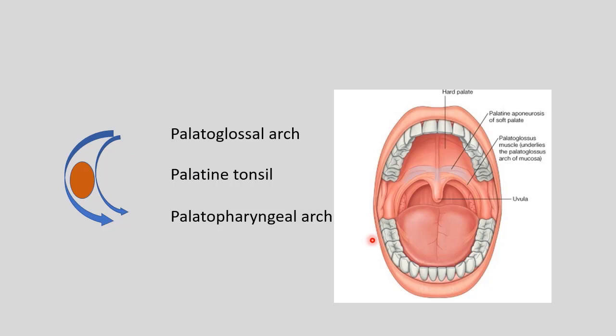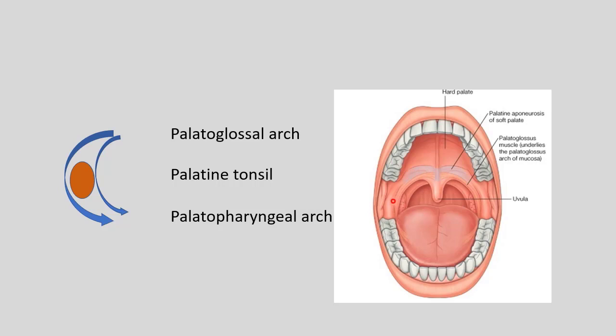Palatine tonsil is the most active mucosa associated lymphoid tissue because of its location. It is located in the fossa between these two arches, and the contents or the food material which gets collected here serves as best for sampling antigens. The palatine tonsil has upper pole and lower pole. It has medial surface which is seen here exposed to the oropharynx. Upper pole is near the soft palate. Lower pole is near the base of the tongue.